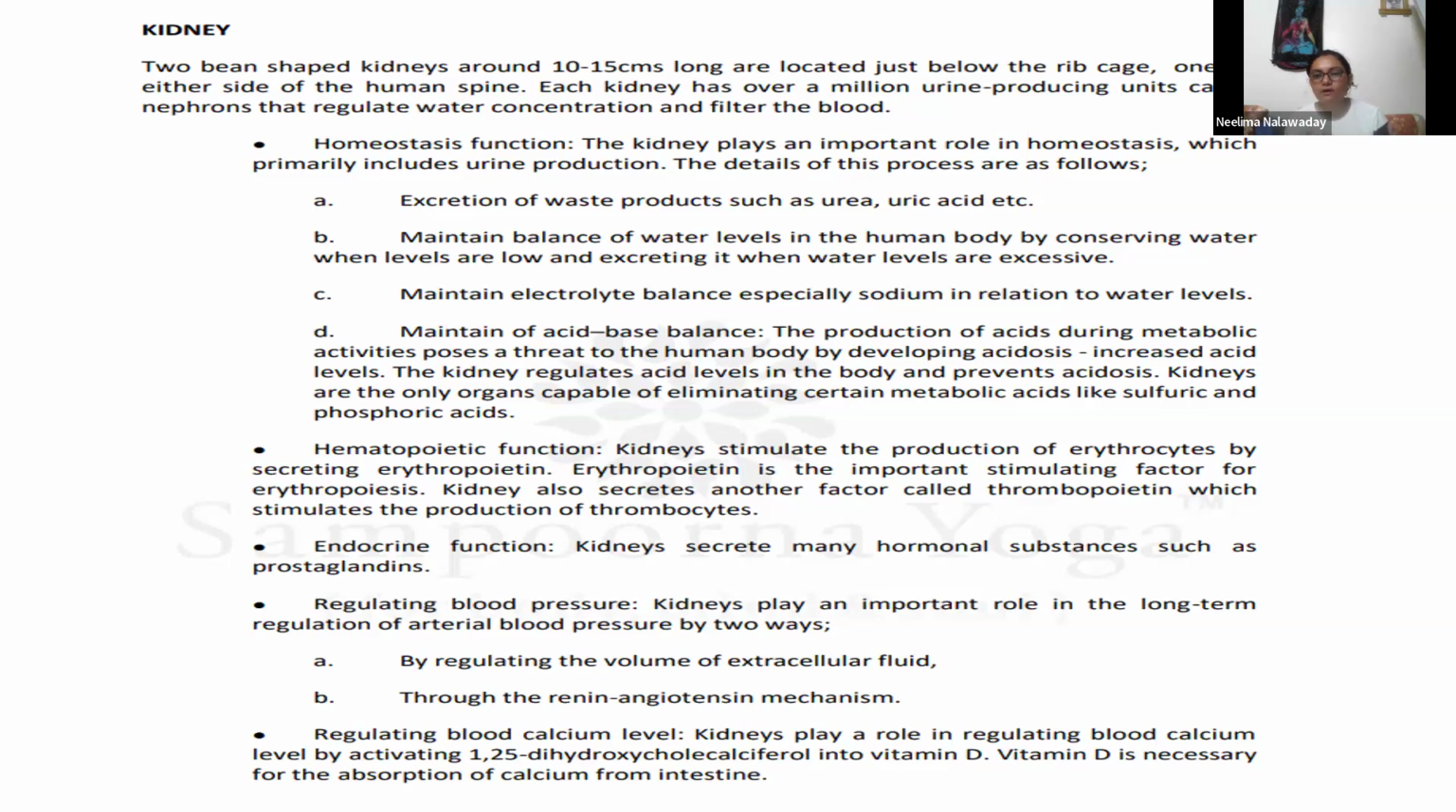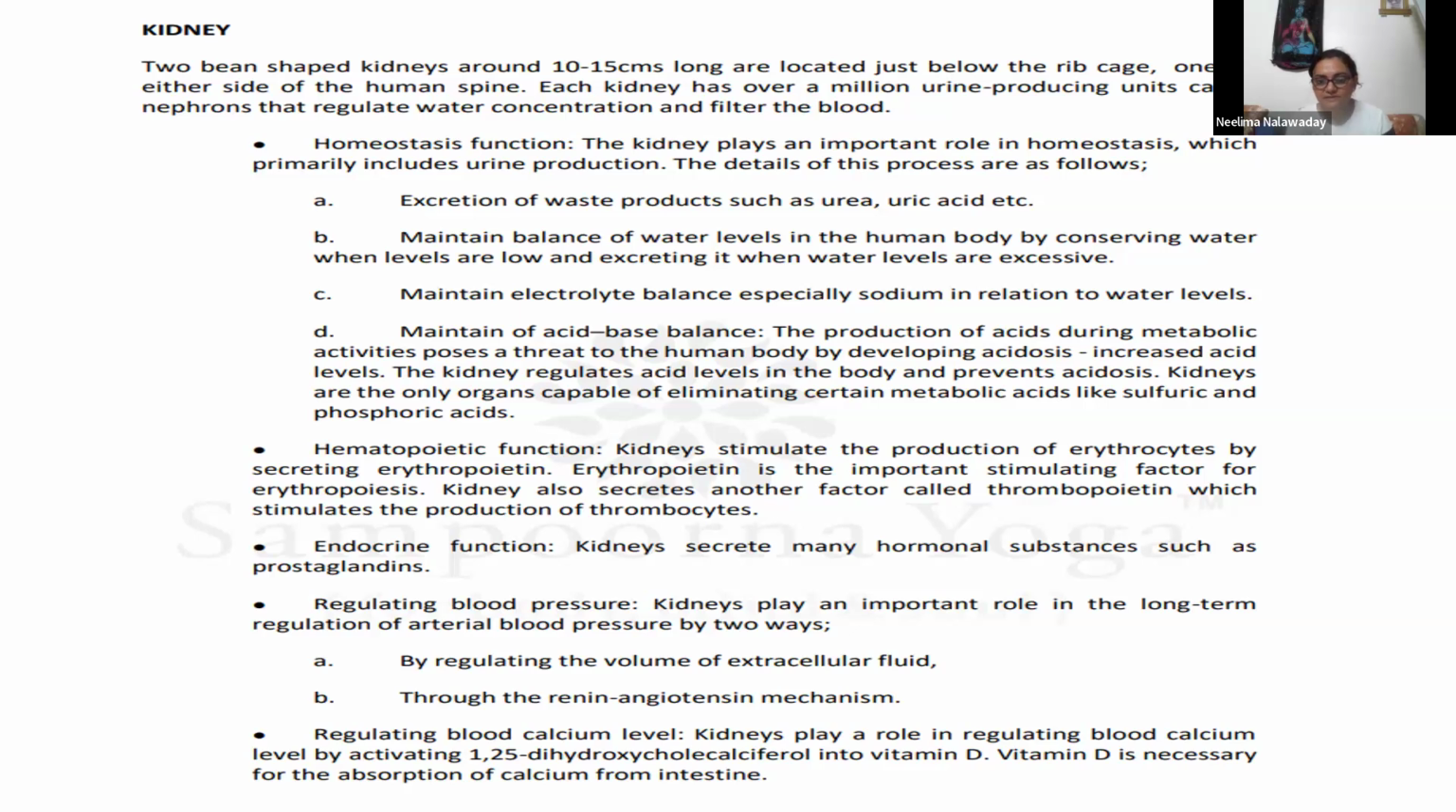If sodium is low, then what happens? There is lots of giddiness, weakness. Person can experience lots of symptoms. So sodium is required, and that balance in relation with water levels, the kidneys are responsible to balance that.